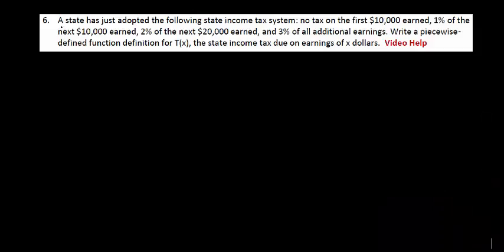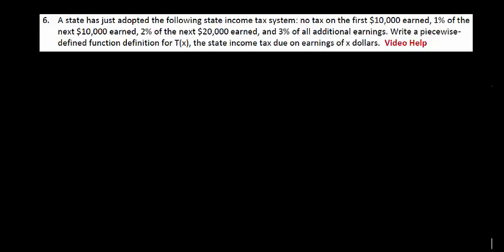The question is asked that we're to define a piecewise defined function for this income tax that's going to be due on some individuals. So let's go ahead and read through this. It says the state has just adopted the following state income tax system. They're not going to tax the first $10,000 that's earned. They'll tax 1% of the next 10,000, 2% of the next 20,000, and 3% of all additional earnings. So we have to write a piecewise defined function for that.